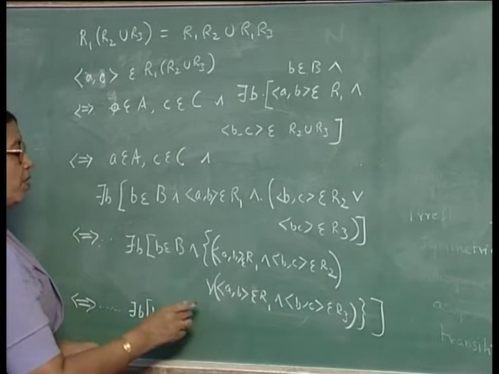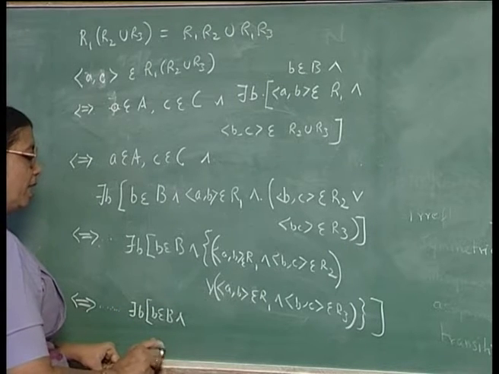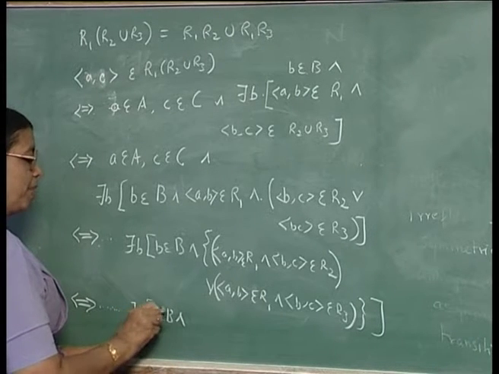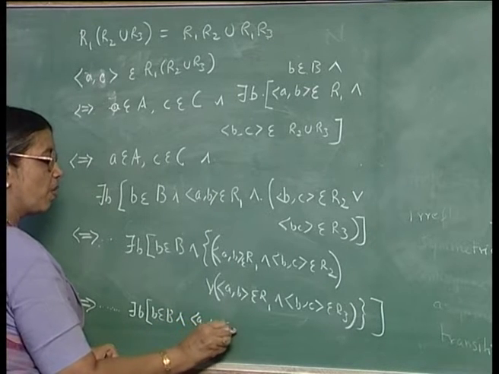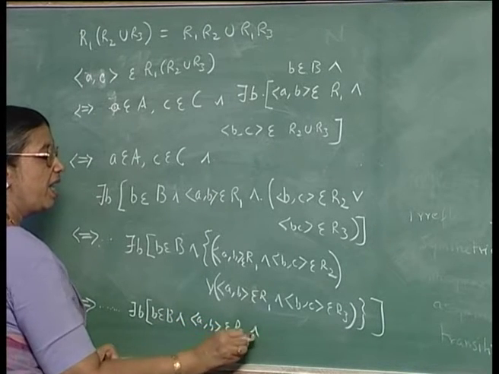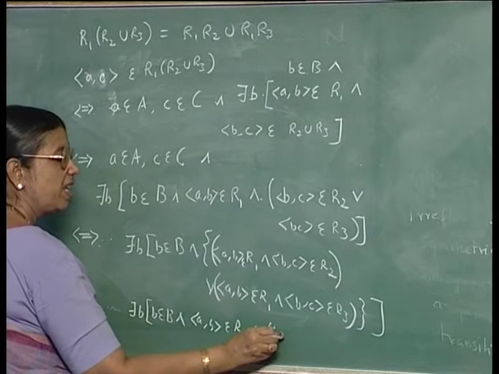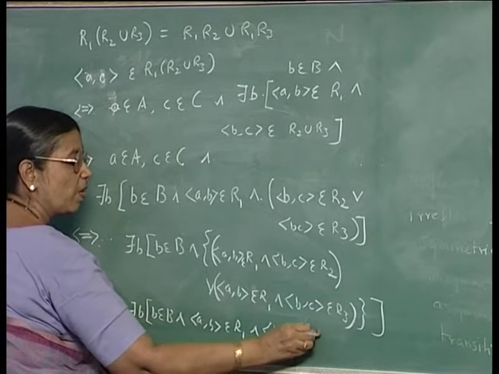So, if you bring it in, there exists B, B belongs to B and AB belongs to R1 and BC belongs to R2.